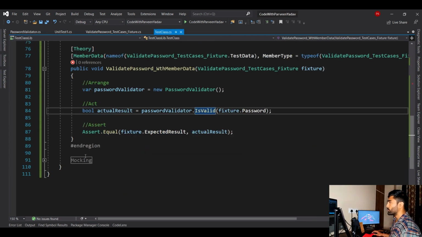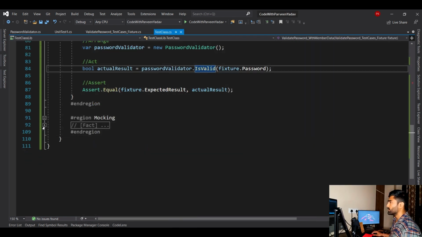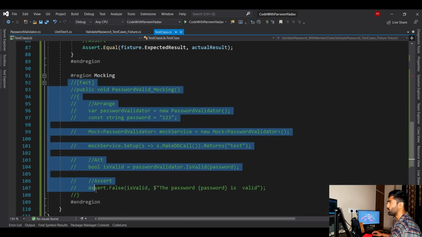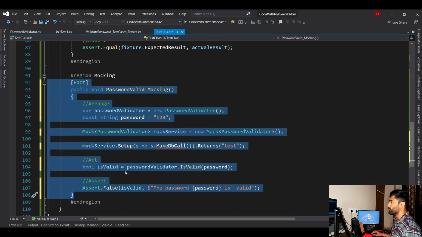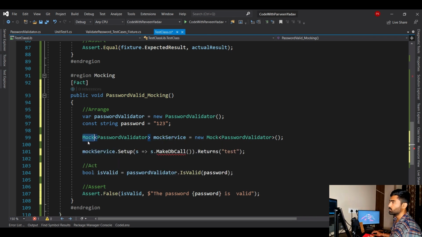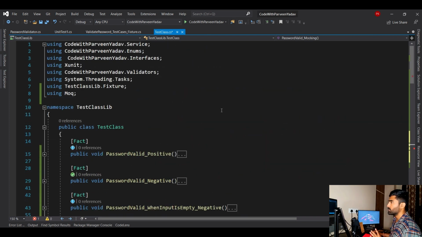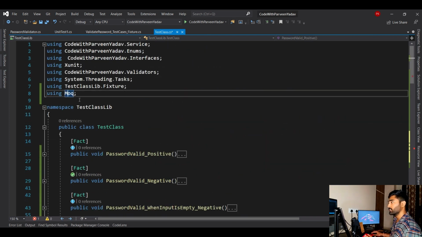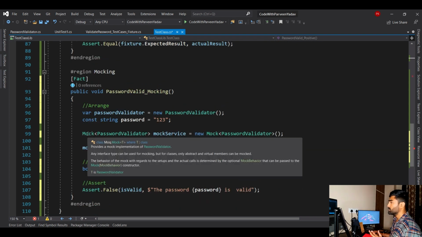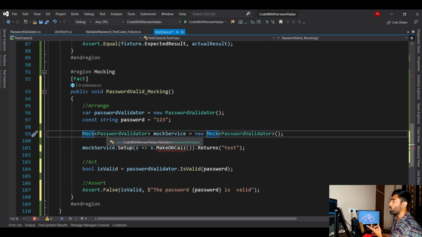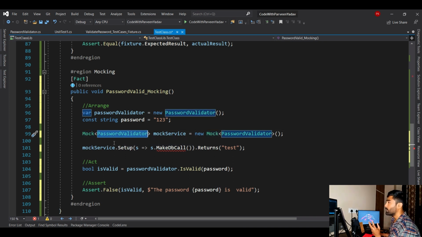If I go back, here's something I have already written, a logic for mocking. If I uncomment this code, you will see this mock, M-O-C-K, and it comes under the Moq namespace. So the name is mock. Over here you can mock that. Mock is something you are faking. You are not making the actual thing, you are just faking something. So what I'm doing here is mocking that password validator.